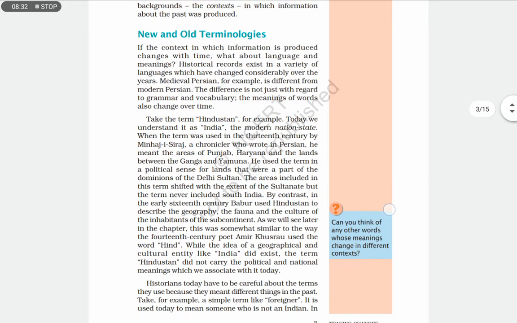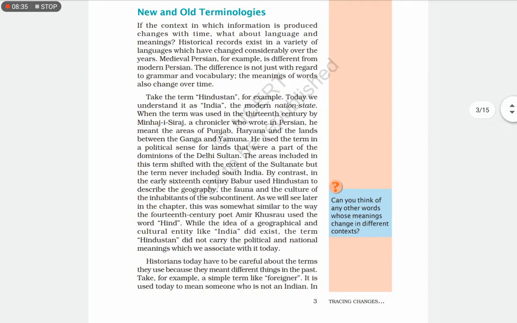New and old terminologies. Here we have the next topic, new and old terminologies. So if the context in which information is produced changes with time, about language and meanings. So here the contents are produced and change with time. Day by day we are also developing, right?